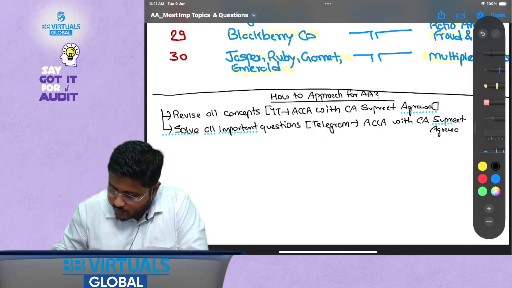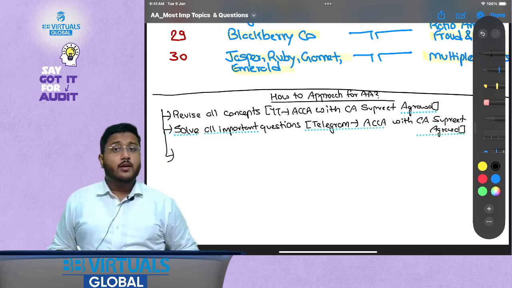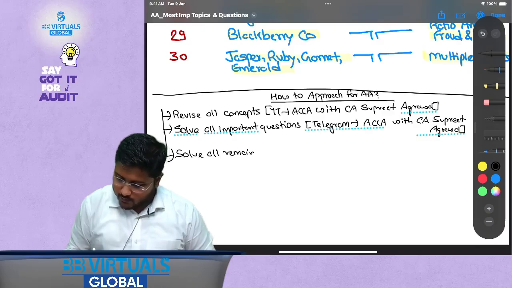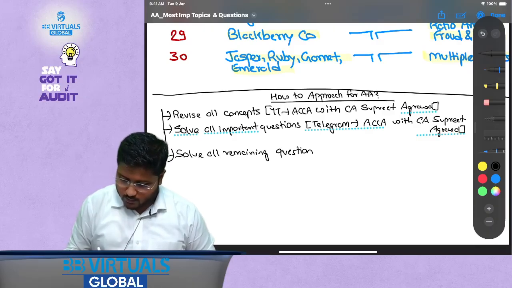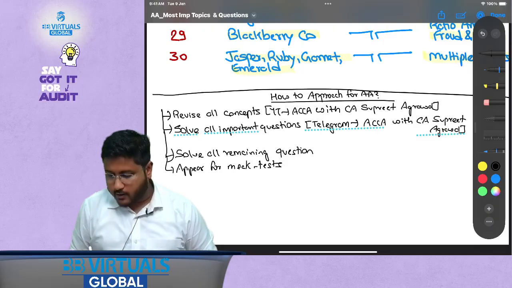Okay, now third thing, if you are able to do it, it's good. Then you should solve all remaining questions. Then you should appear for mock test. And re-revise.